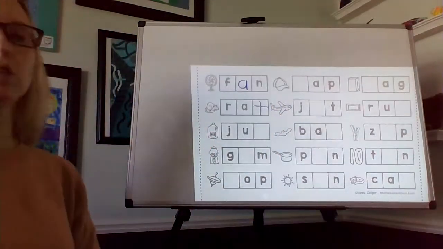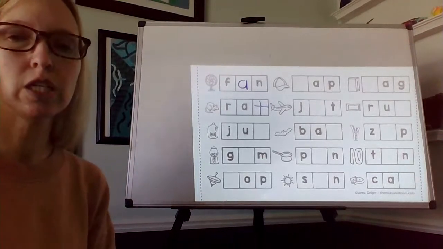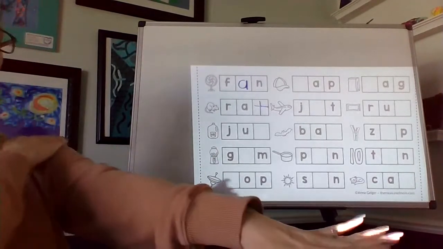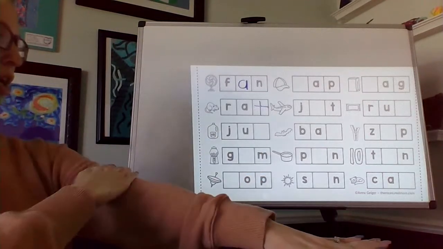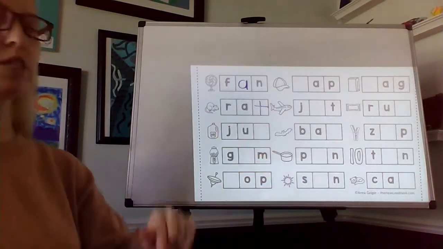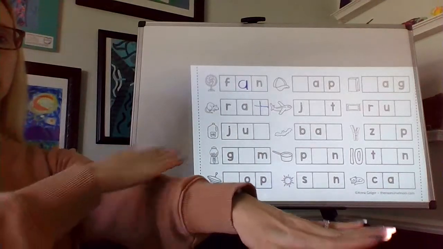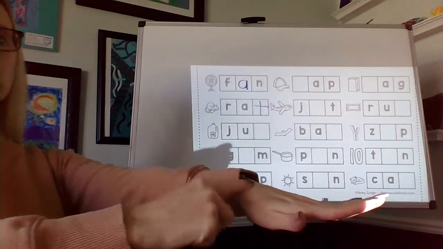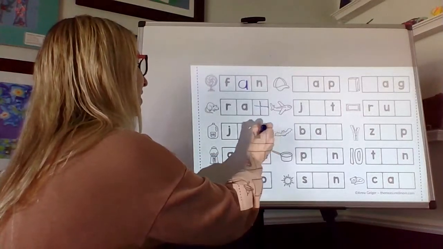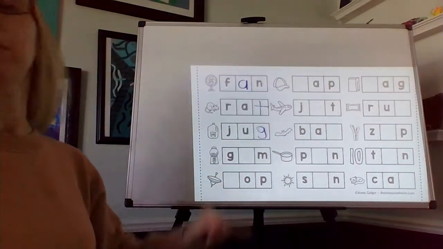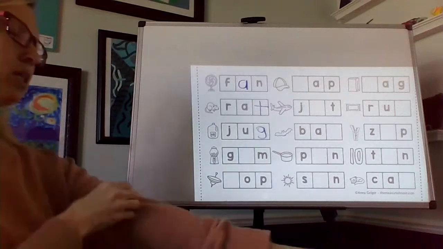Next one. Milk comes in a jug. Let's tap out jug. J. G. We're looking for that final sound. Your final sound was G. Good. Okay. Gum. Let's tap out gum.